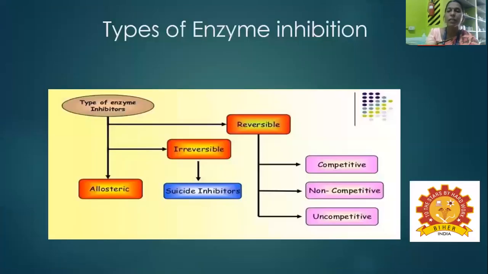Now the types of enzyme inhibition. There are two modes or types of inhibition: reversible and irreversible. Reversible inhibition is classified as competitive, non-competitive and uncompetitive inhibition. Irreversible inhibitors are called suicide inhibitors. Another important case under the irreversible type is the allosteric regulatory enzymes. Regulatory enzymes come under the irreversible reactions.